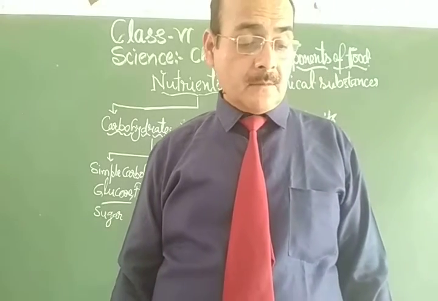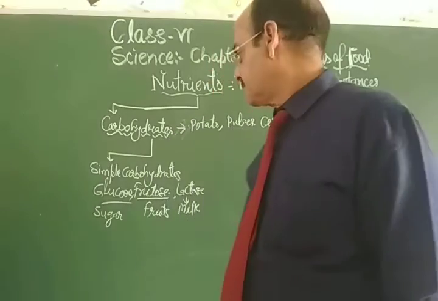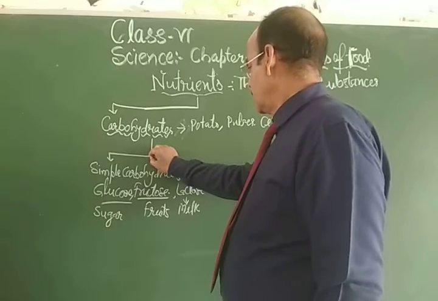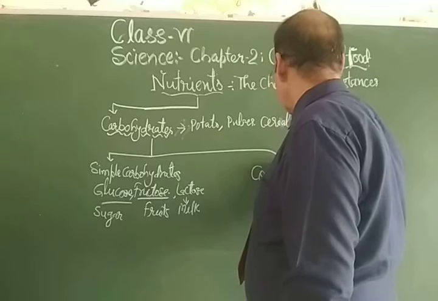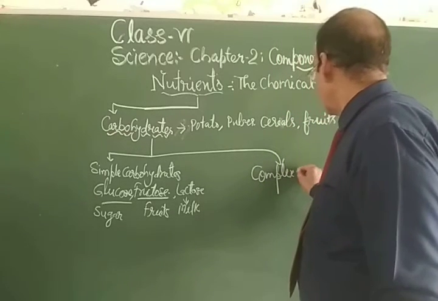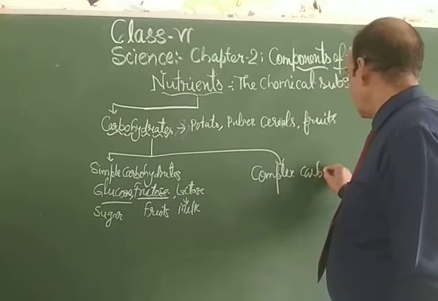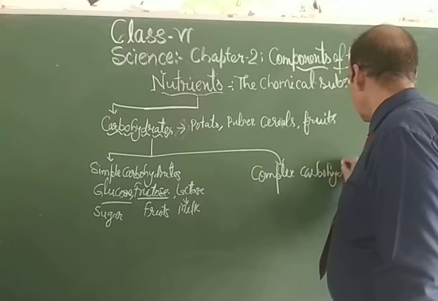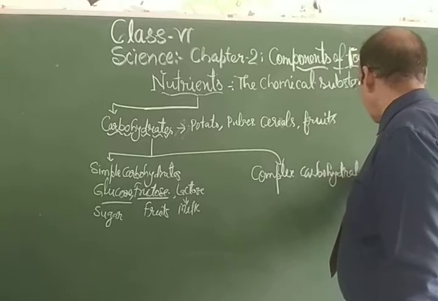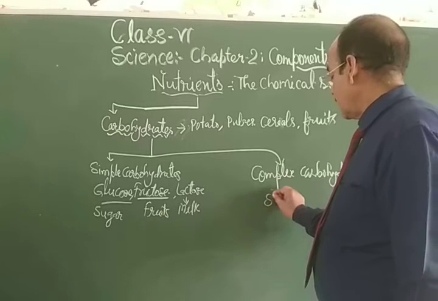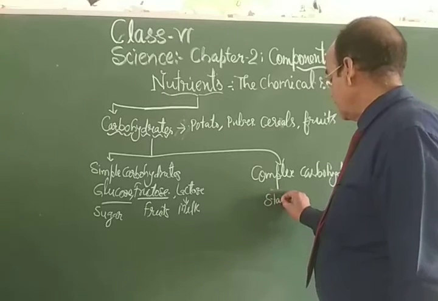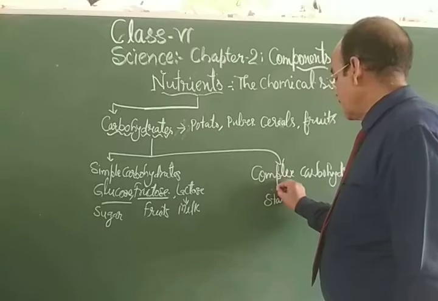Dear students, now come to the complex carbohydrates such as starch. Now the second one is complex carbohydrates. You can know it by the name starch.